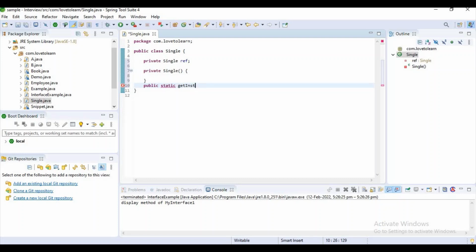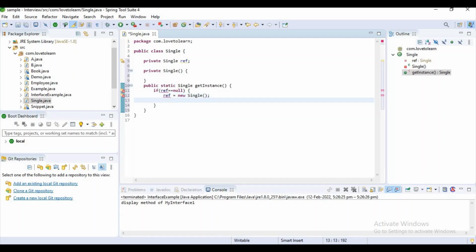That static method name is getInstance. Here, for the first time, we want to check whether the instance is null or not. If the instance equals null, then we want to initialize it with our private constructor. Otherwise, we can return the reference as it is.